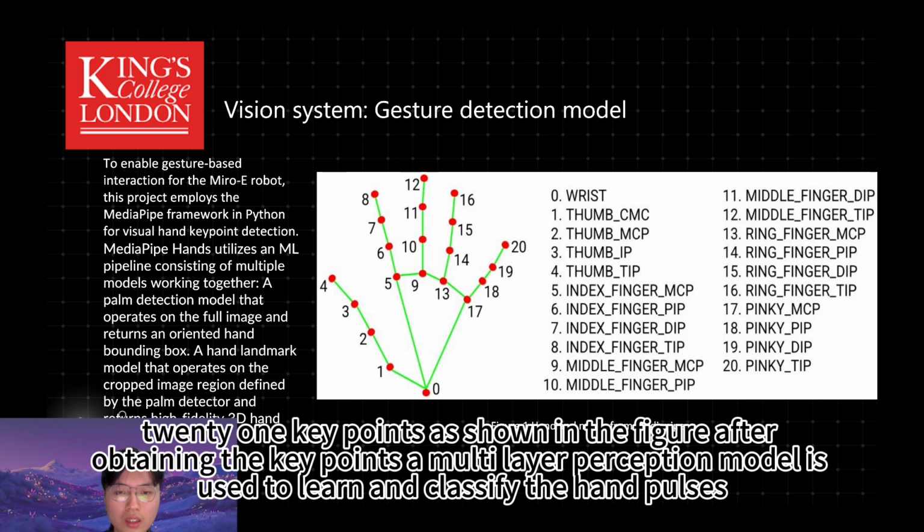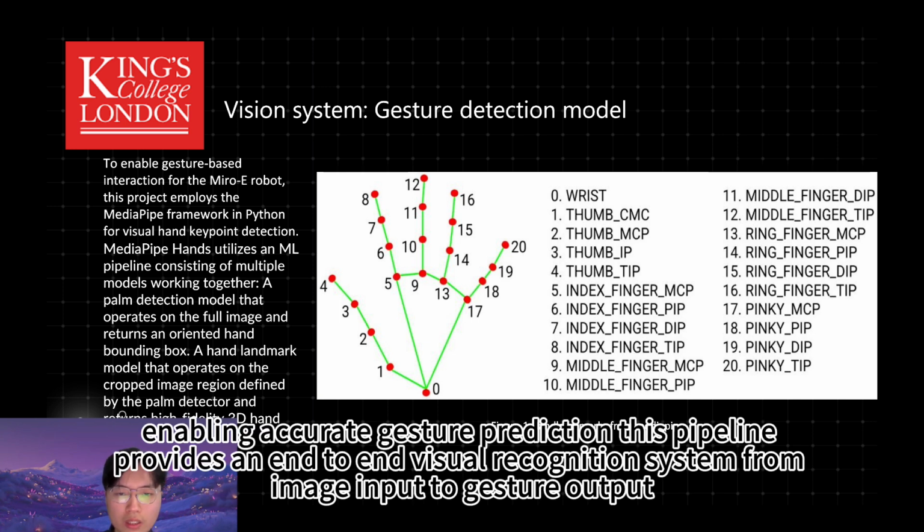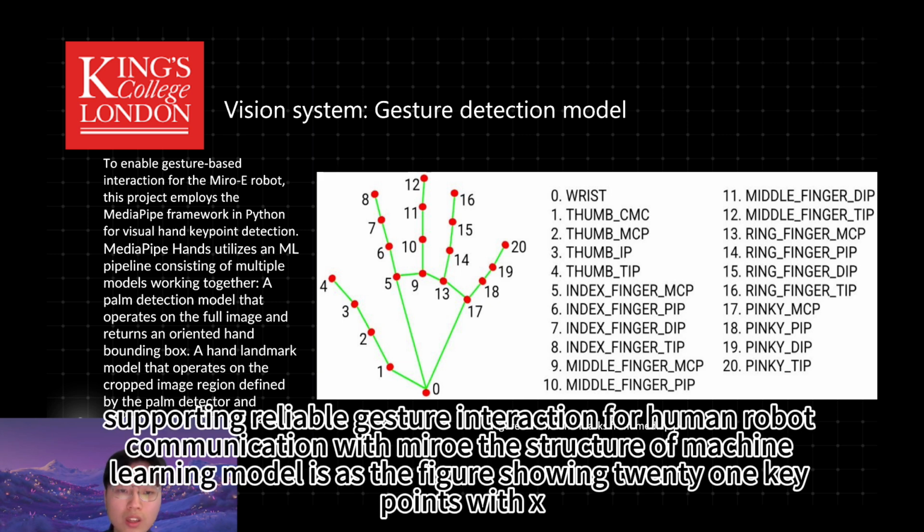After obtaining the key points, a multi-layer perceptron model is used to learn and classify the hand poses, enabling accurate gesture prediction. This pipeline provides an end-to-end visual recognition system from image input to gesture output, supporting reliable gesture interaction for human-robot communication with Miro-E.